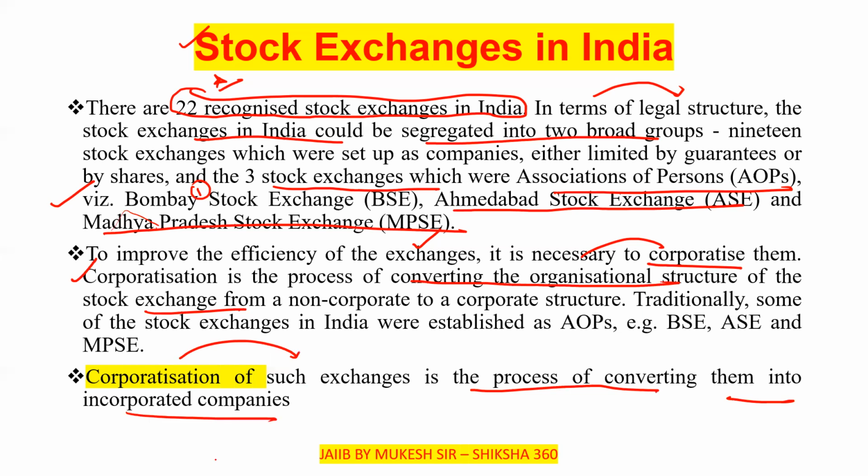Sometimes they will ask which come under the association of persons, AOP. Please remember that these three are the ones.